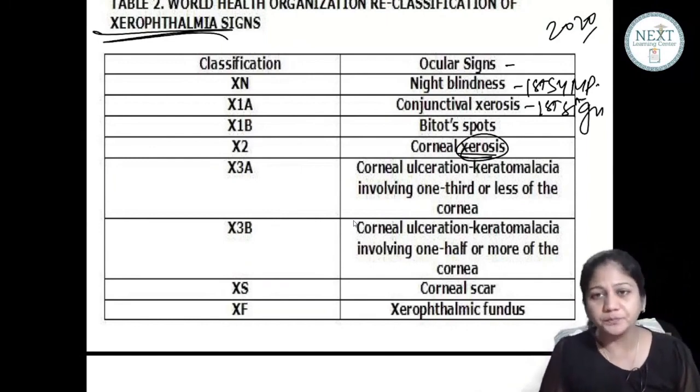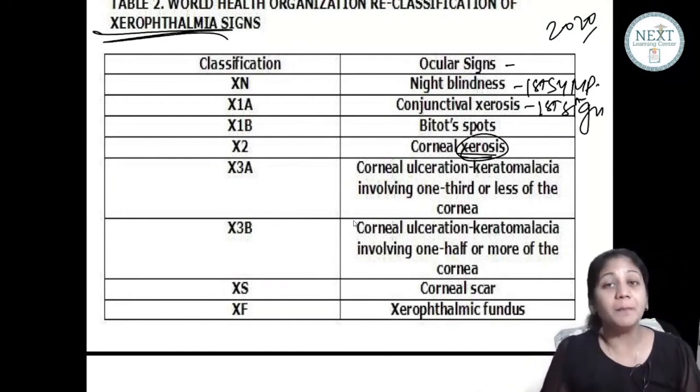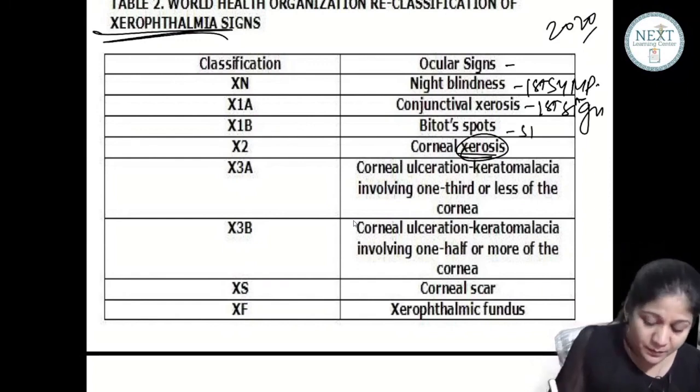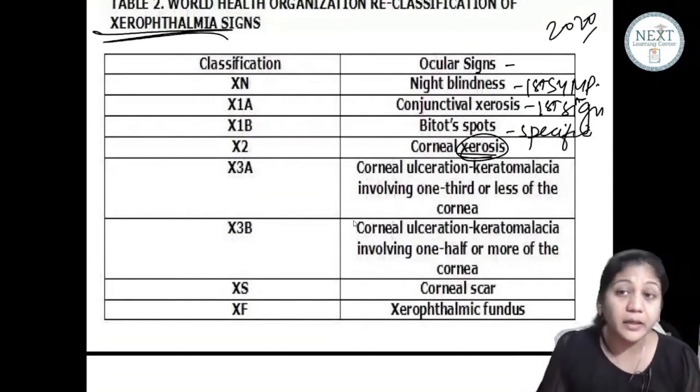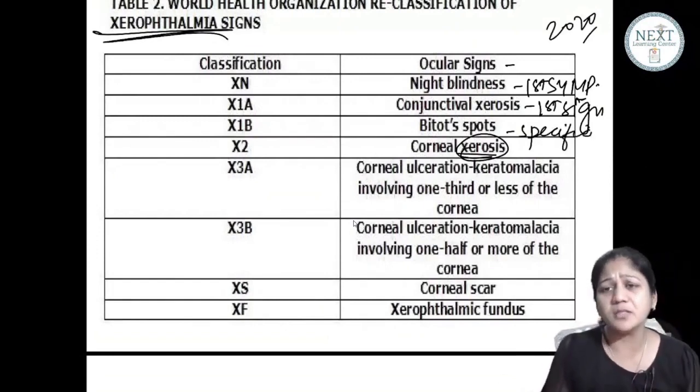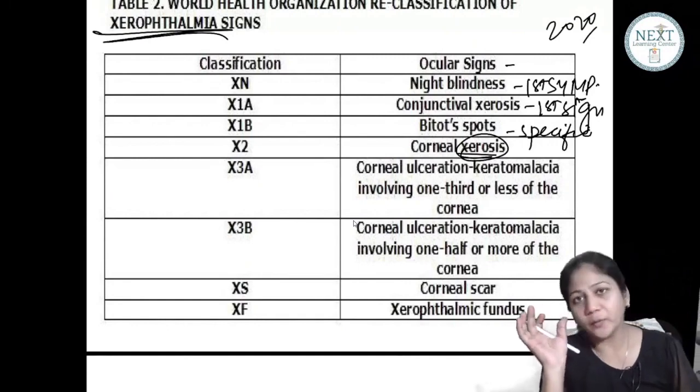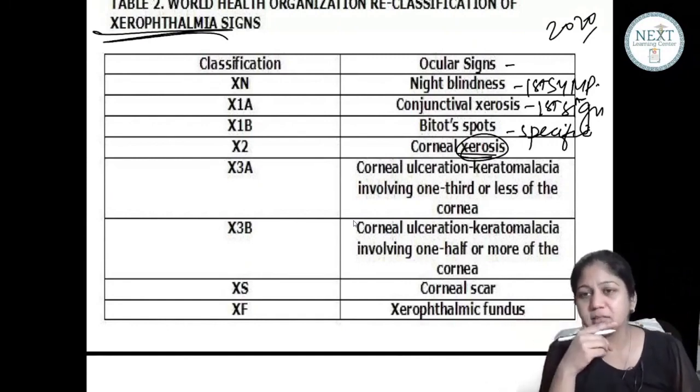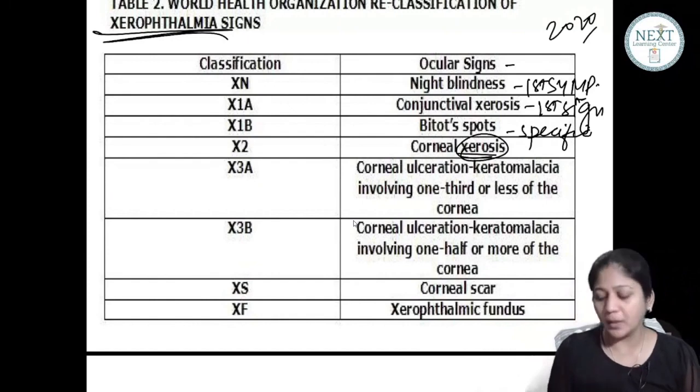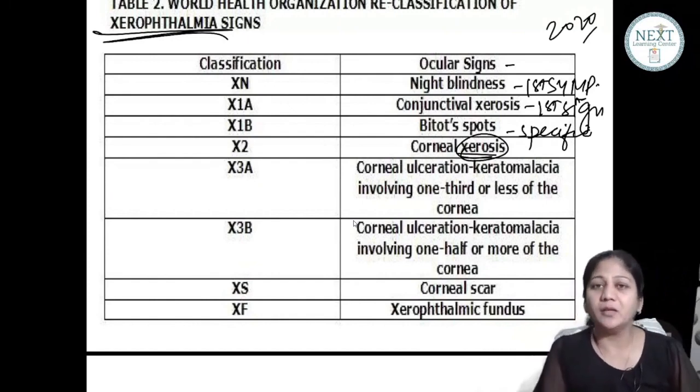Question number 2. Please see, white dot spot is not a very sensitive sign. It is a very specific sign. Okay? You won't see white dot spot in any other condition. So it is not a sensitive sign, but it's a very specific thing. Okay? Yes, you can use that for screening purposes. White dot spots can be used for screening purposes. Okay, children? Is that clear to all of you?